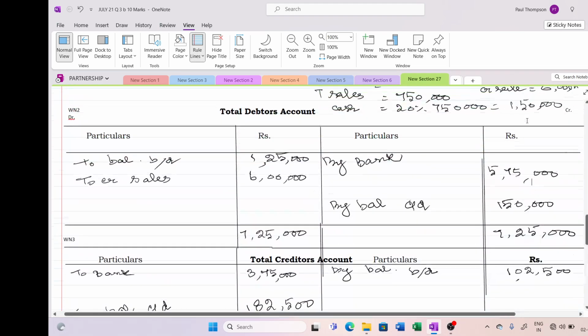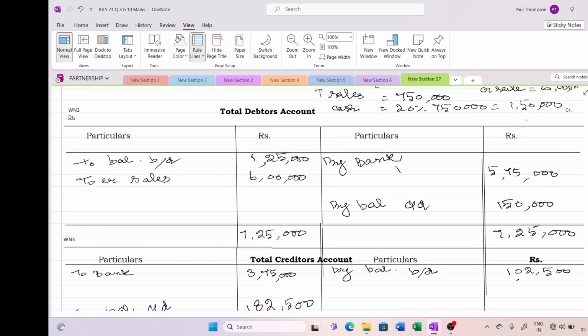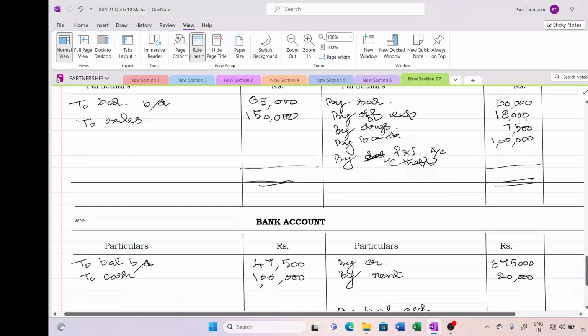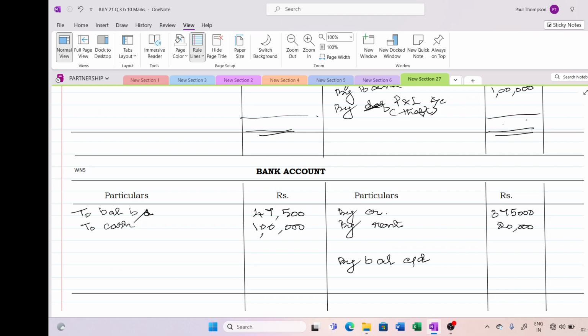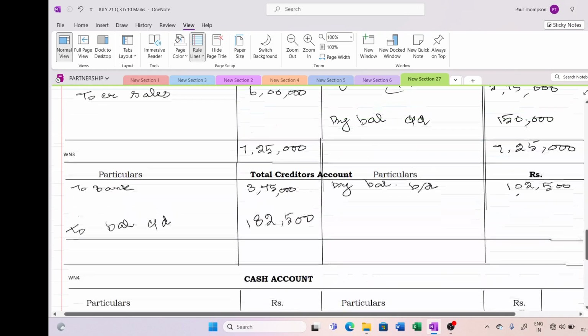This is your balancing figure because they didn't give us how much is received from the debtor. So I'm going to write in the bank we have received from debtors 5,75,000.